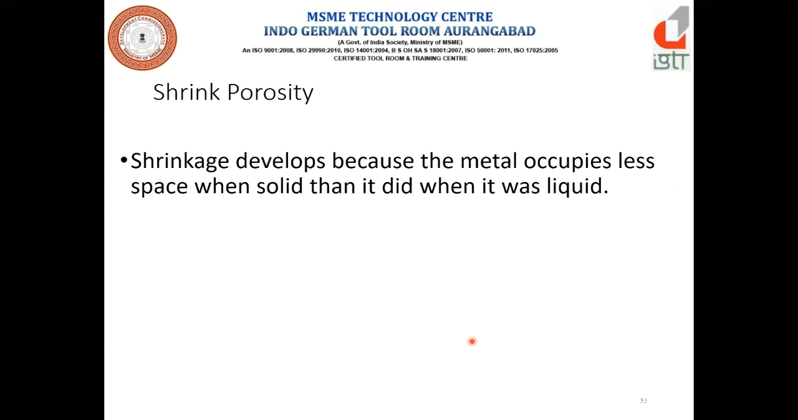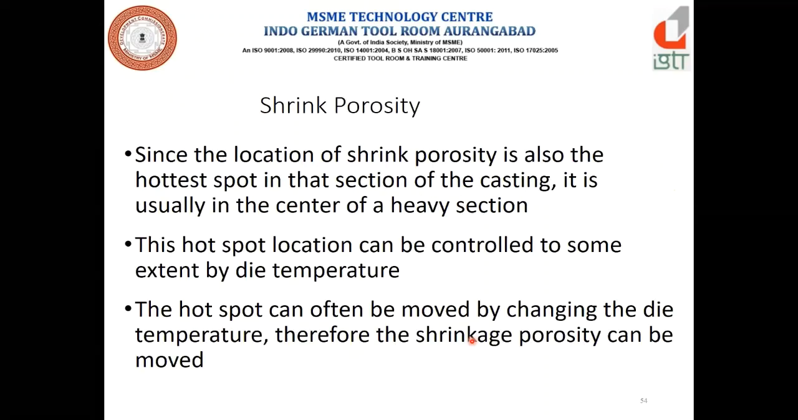It develops because the metal occupies less space when solid than it did when it was liquid. Since the location of the shrinkage porosity is also the hottest spot in that section of the casting, it is usually in the center of the heavy sections. Means wherever the heavy wall thickness is there, at the center of that section, the shrinkage porosity is observed.